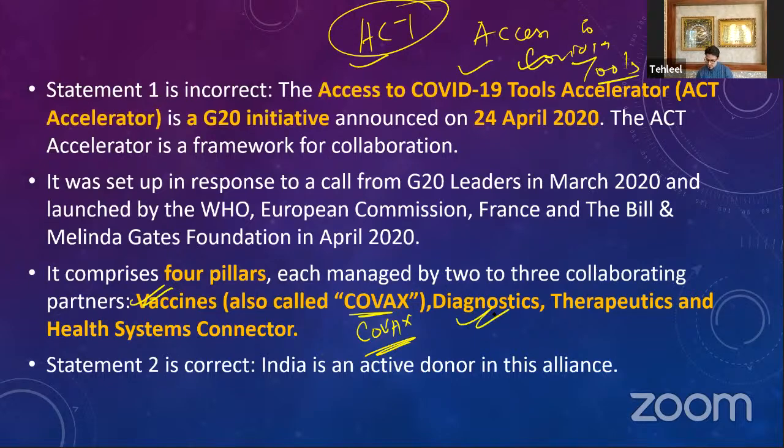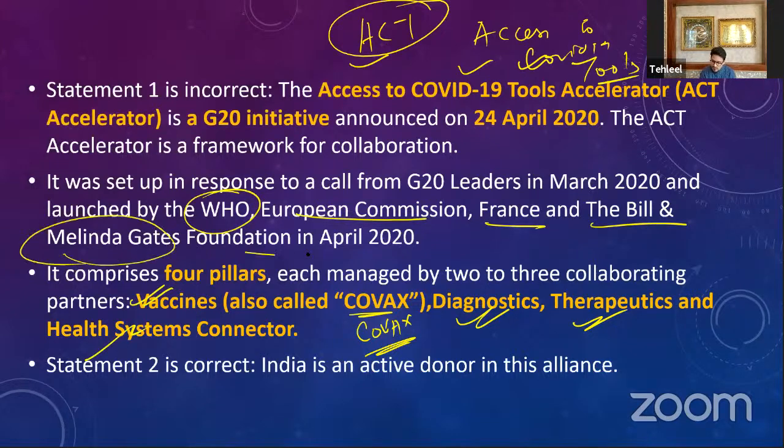Second is diagnostics. Okay, how to diagnose whether a person is COVID positive or not. Then therapeutics and the health systems connector. These are your 4 pillars in this ACT Accelerator. It is a G20 initiative launched in 2020, and the G20 launched this together with the WHO and the European Commission. France and the Bill and Melinda Gates Foundation have also participated in this initiative, the Access to COVID Tools Accelerator. India has also been a donor in this alliance. You have to remember this. India has also donated in this alliance.